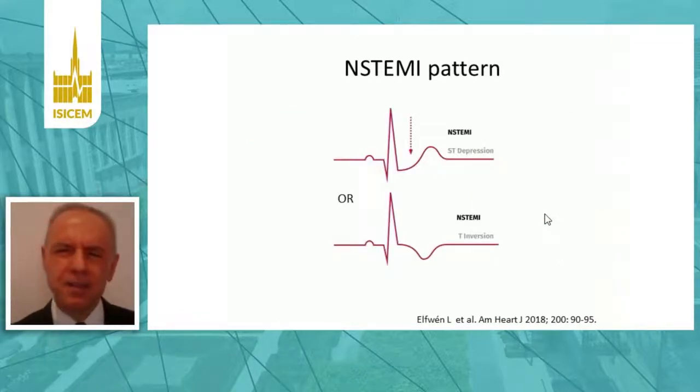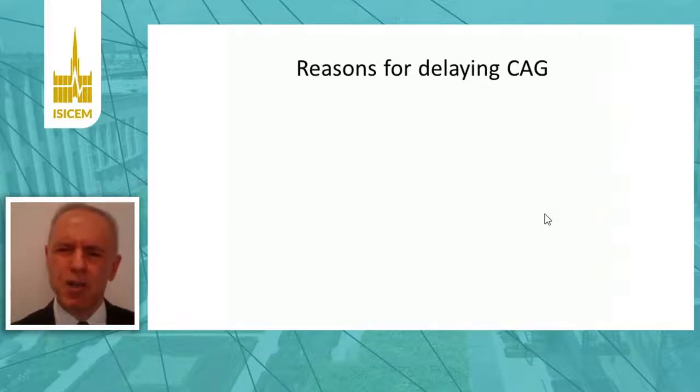Unfortunately, however, things are less straightforward when there is a non-STEMI pattern, which includes ST segment depression or T-wave inversion or no ST alteration. In this case, the acute lesion on coronary arteries is much less common, and many will argue that it's not the case to perform an immediate coronary angiography.